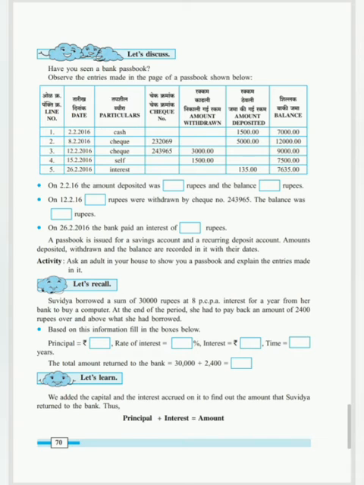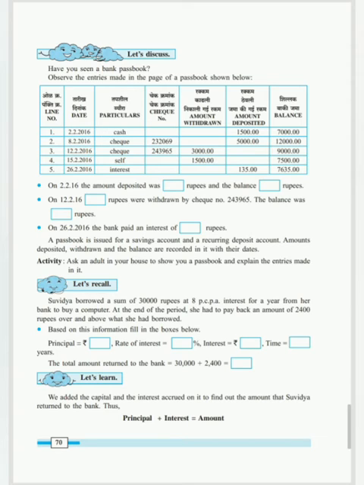On 12th of February, dash rupees were withdrawn by check. On 12th of February, how much money was withdrawn? 3000 rupees was withdrawn. The balance was dash rupees. After withdrawing 3000 rupees, 9000 was the balance remaining. Clear? Third sentence. On 26th of February, the bank paid an interest of how many rupees? 135 rupees. Understanding? This was the first example.